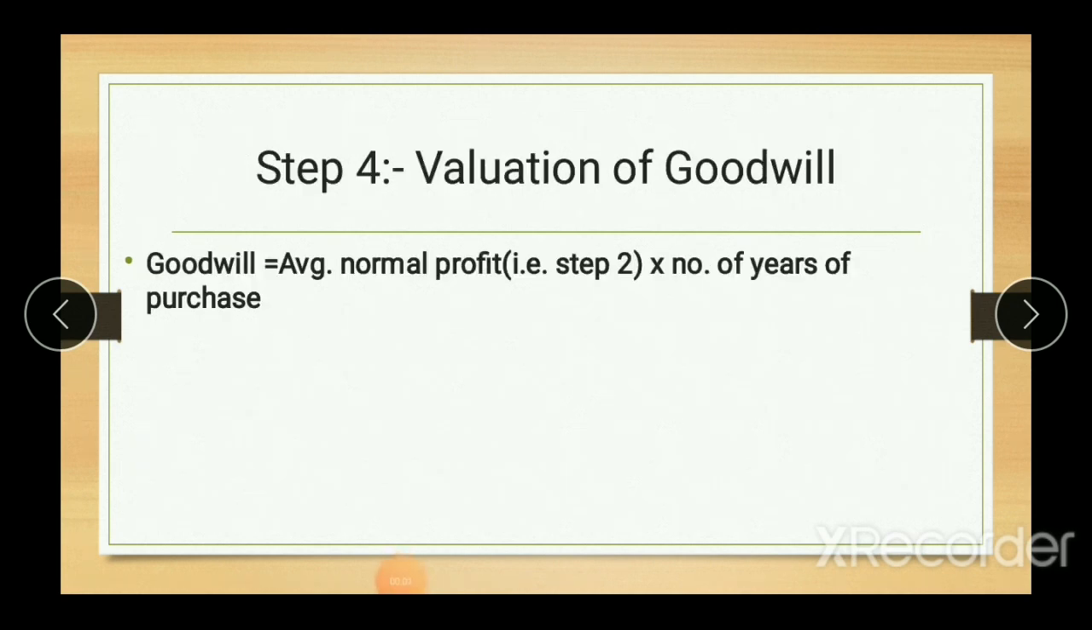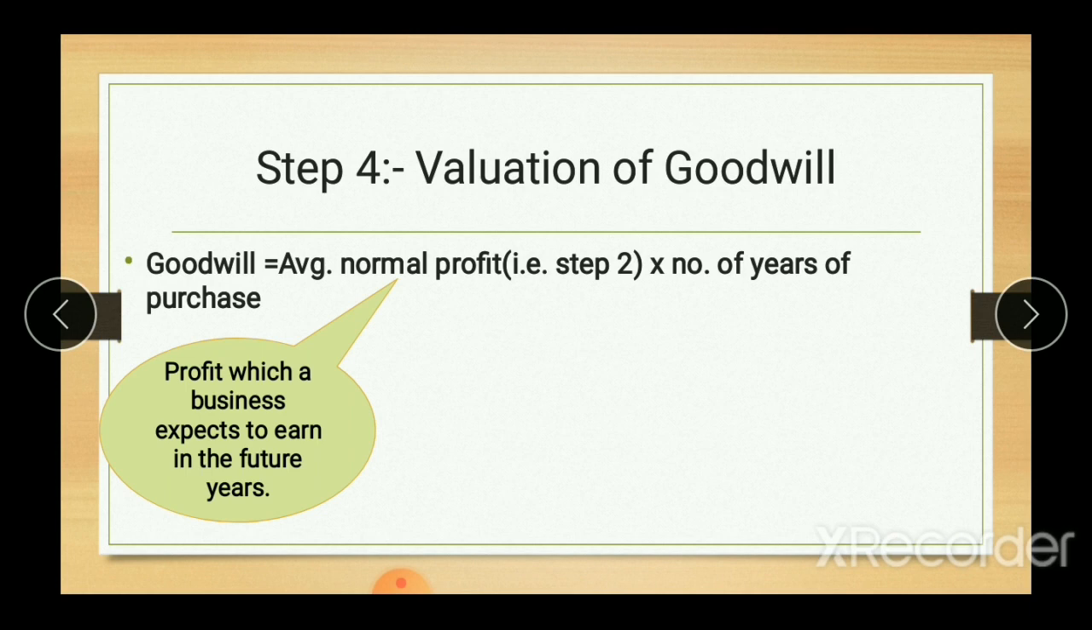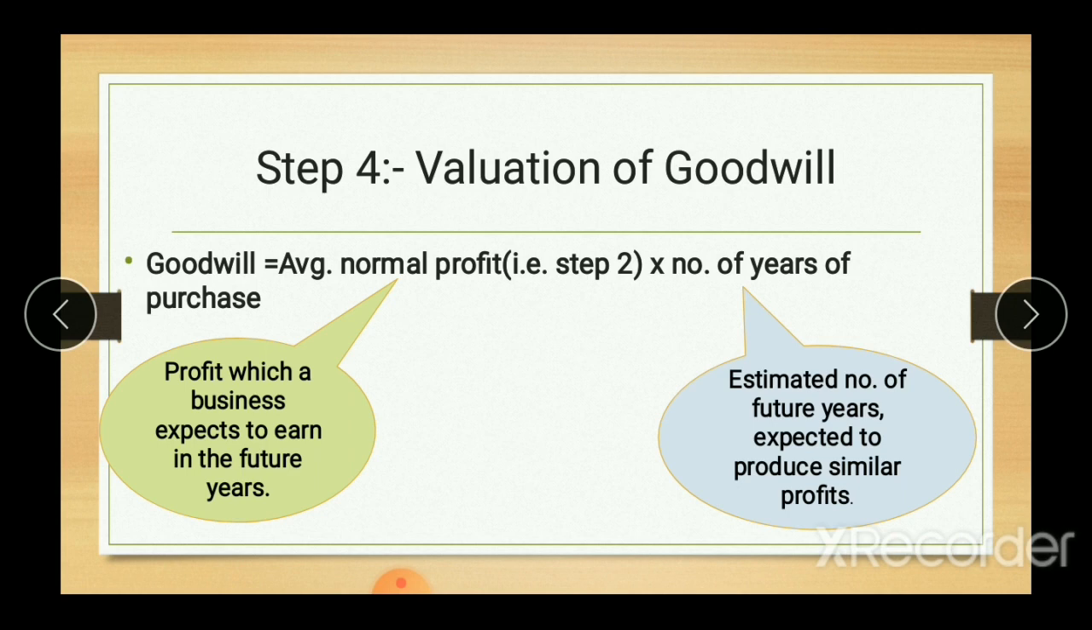On completion of step 3, our final and last step in which we will calculate goodwill is valuation of goodwill. In this step, goodwill is valued by multiplying average normal profit with the number of years of purchase. Here, average normal profit means the profit which the business is expected to earn in future years, and number of years of purchase means the estimated number of future years expected to produce similar profit. As I told you while giving the definition, goodwill means the expected profit which a company or firm is going to benefit from through a famous name.